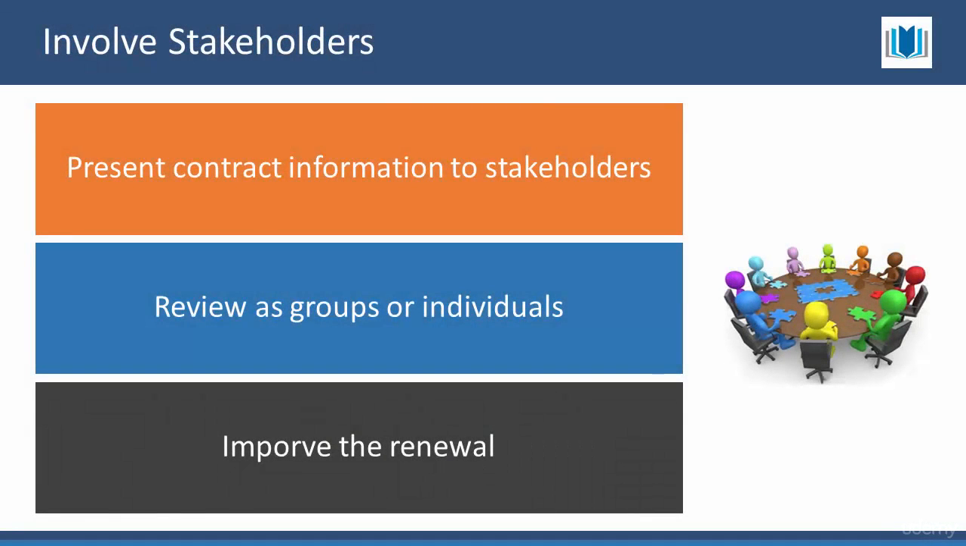Involve stakeholders. The contract review should involve all of the key stakeholders. The contract information should be forwarded to all of the stakeholders who took part in the original decision-making process. Each contract will have its own set of stakeholders and experts. They include departments such as legal and budget, along with a contract management team.